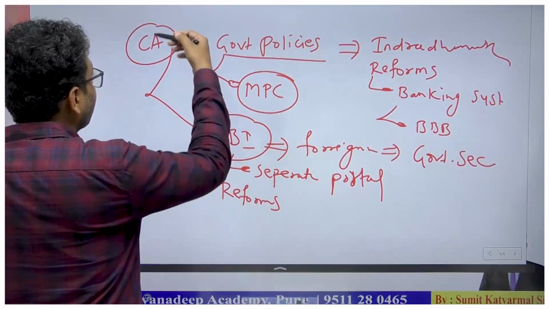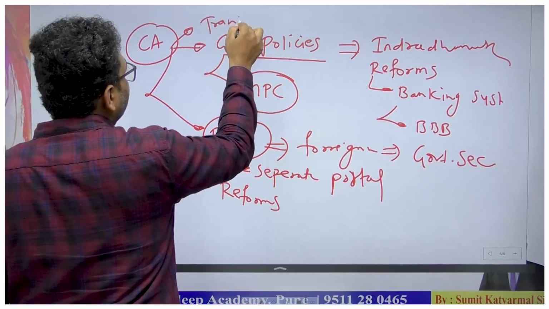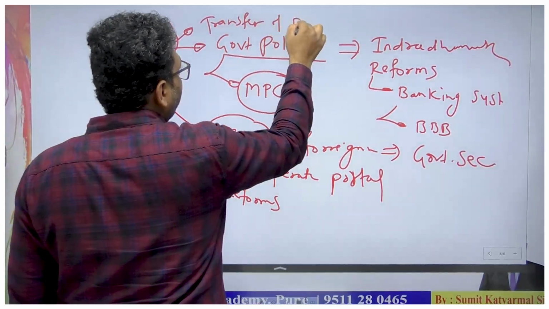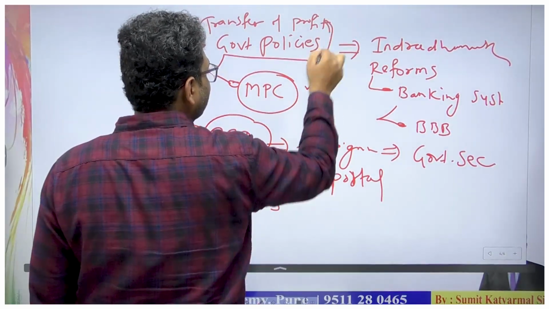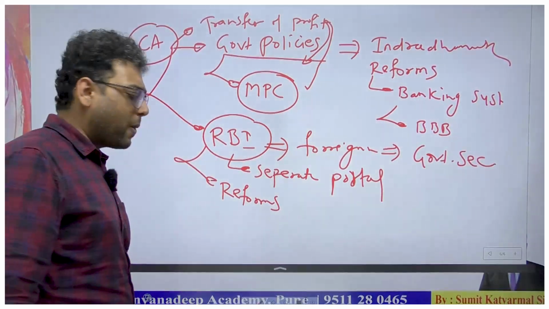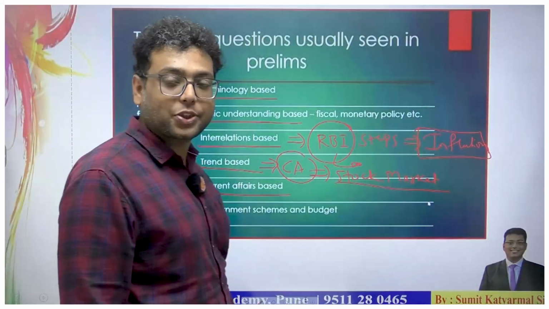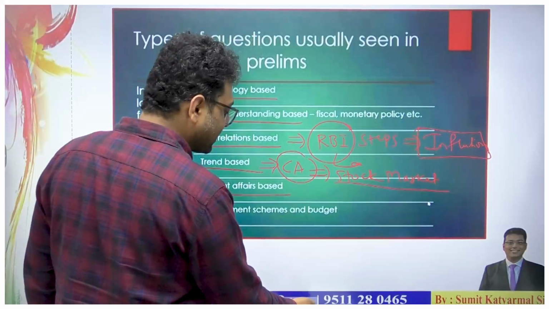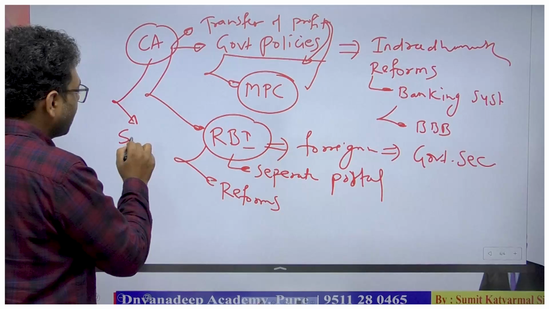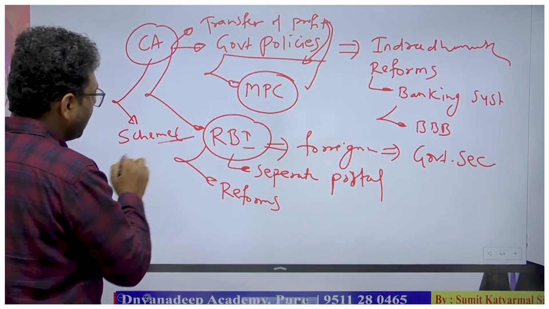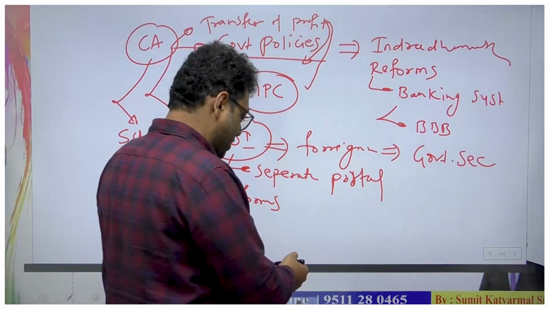The recent current affairs question regarded the transfer of profit from the RBI to the government. That is the recent current affairs trend asked by the UPSC, and within these trends UPSC also asks questions regarding government schemes and programs. So these are current affairs based questions.